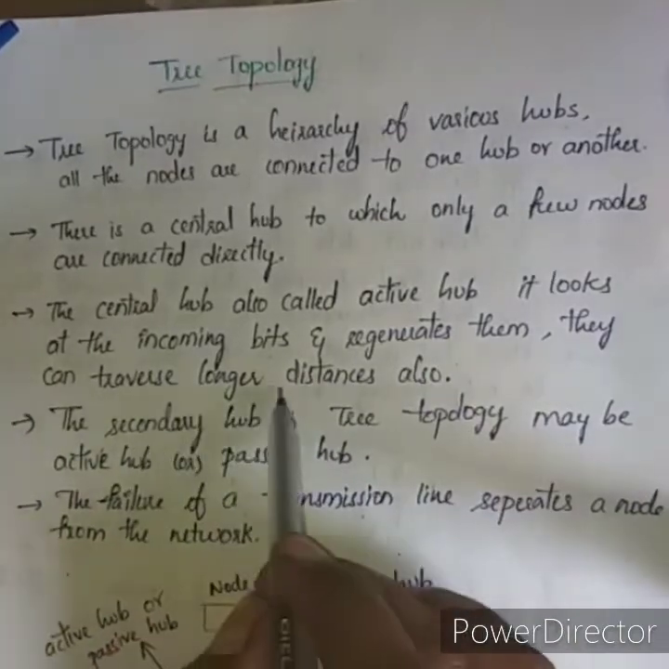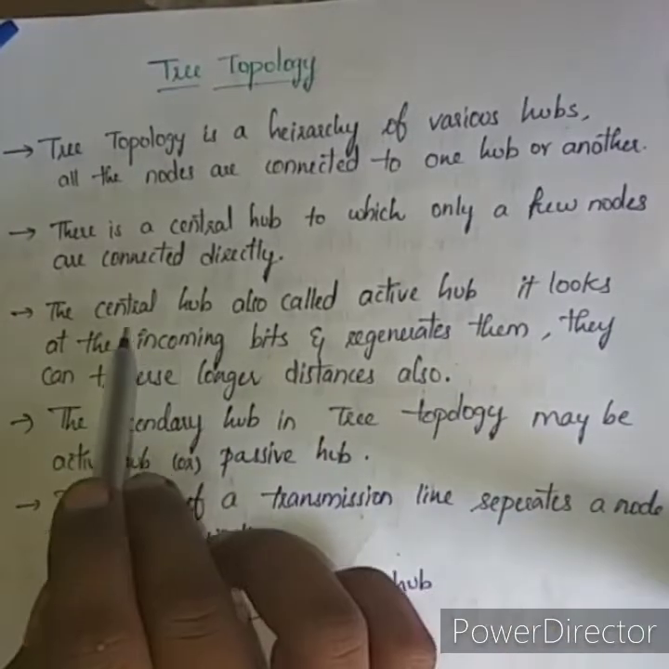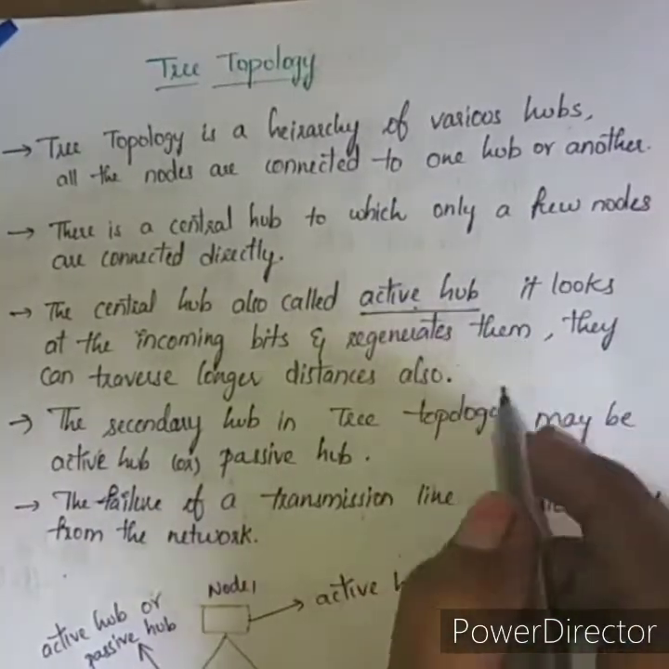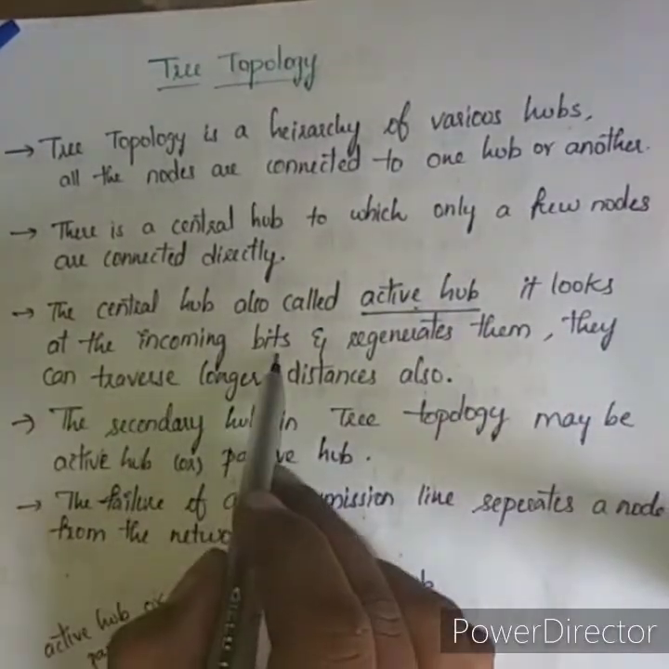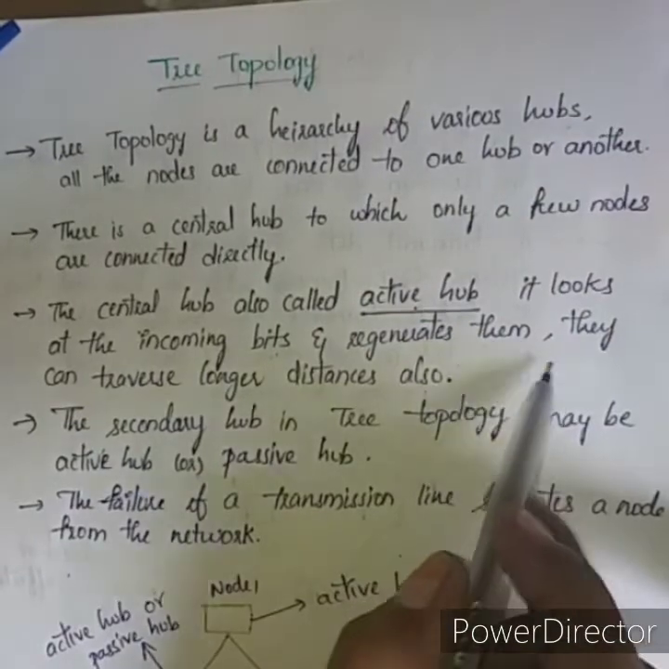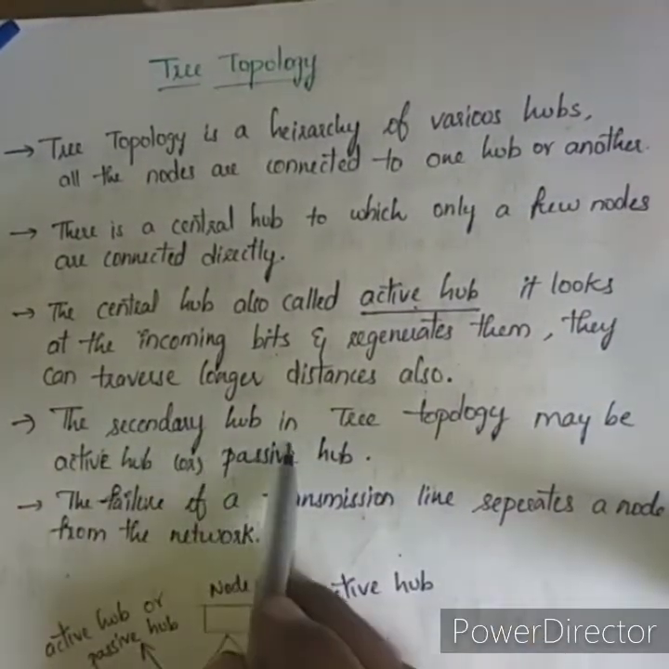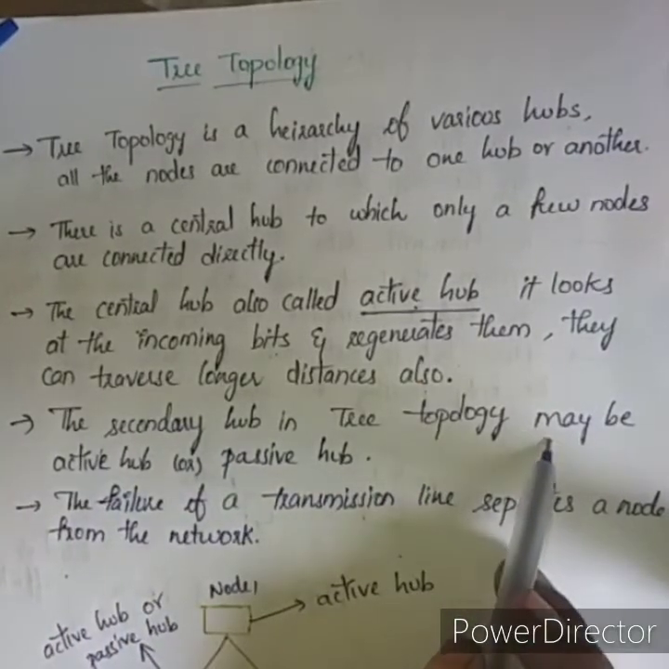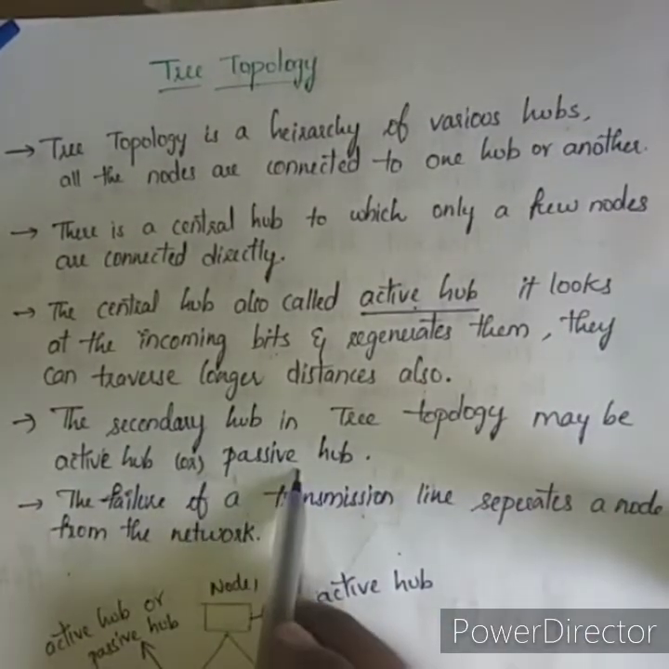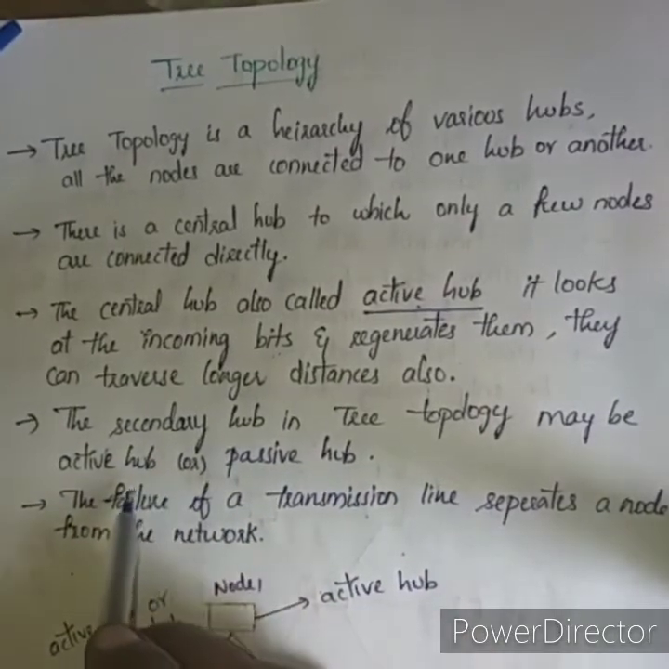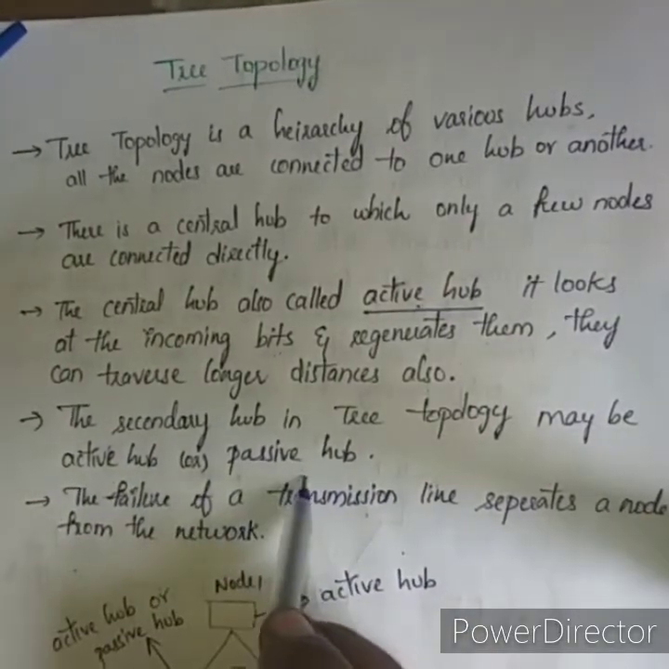They can traverse longer distances also. The secondary hub in tree topology is an active hub or a passive hub. That means in tree topology, the secondary hub is also called an active hub or a passive hub.